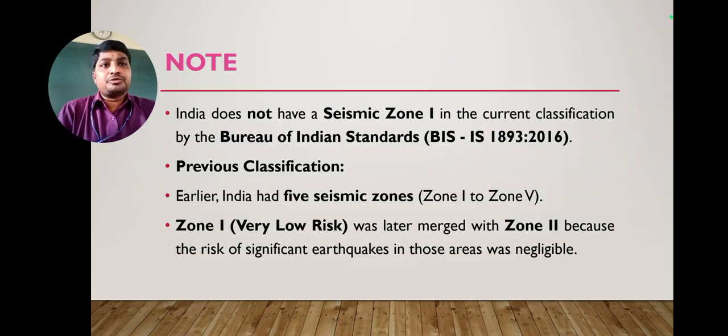When we come to Zone 1, what will happen? India does not have seismic Zone 1 in the current classification by the Bureau of Indian Standards, that is IS 1893 of 2016. Previously it was there, but Zone 1 is a very low risk area where the risk is taken as negligible. So that is the meaning of Zone 1.